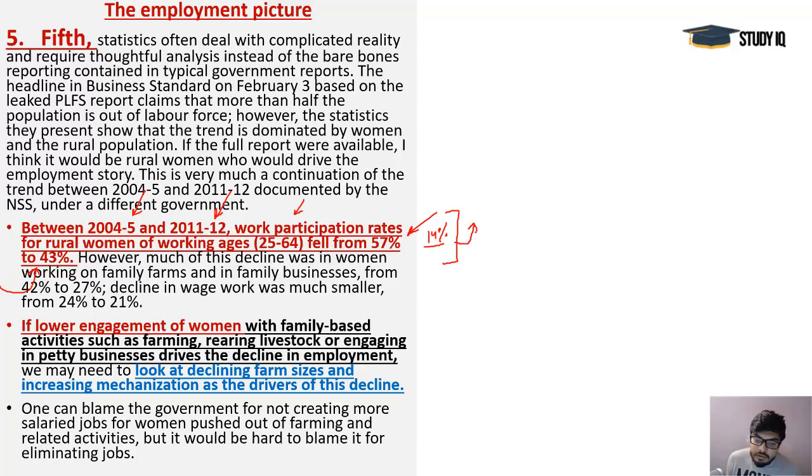Now see, the real reason for this particular decline was not the inefficiency of the government. Government was not responsible for this decline. Actually, it was the higher level of mechanization, machines which were being used, and the higher per capita income of people who were involved with farming and these household businesses. So these women were less employed, and maybe they were getting higher education. That's why they were not enrolling themselves into these jobs, or maybe they were not opting for these jobs. So these were the major reasons for this particular decline in the rural women's employment scenario. So we cannot blame government for that.